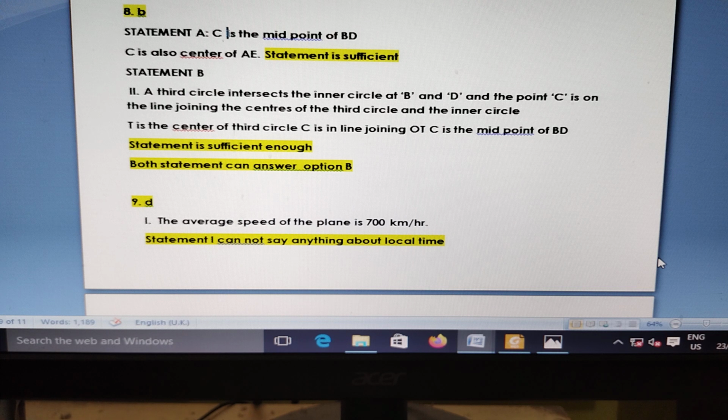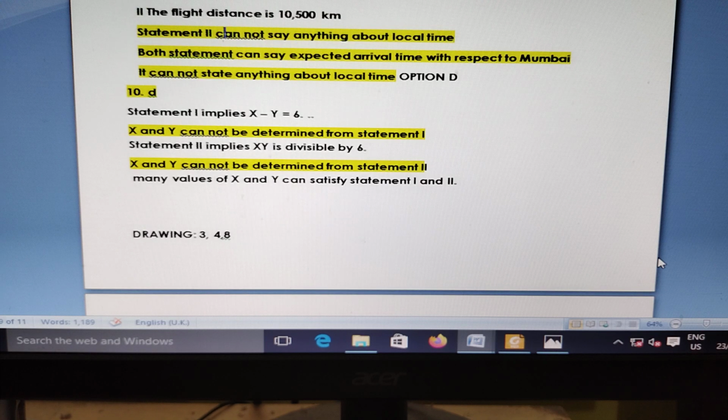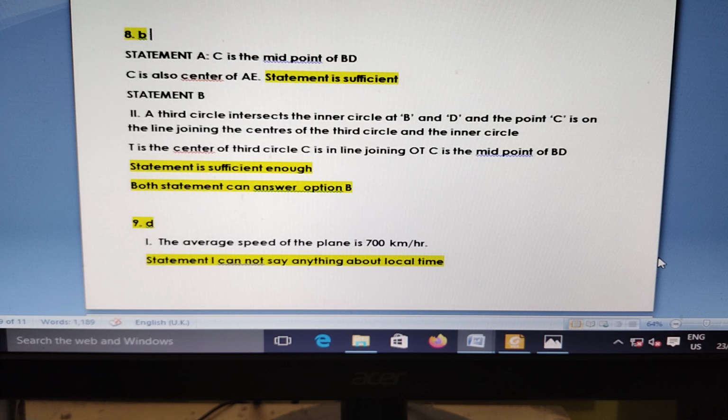The average speed of the plane is 700 km per hour. Statement 1 cannot say anything about the local time. Flight distance is 10,500 km, so we can know the duration of the flight, but we do not know whether it is east or west of Bombay. So we cannot say what the local time is. If we knew it is east or west, then at least we could calculate. Nothing is mentioned about east or west, so we cannot get the local time. Answer is D, I think.